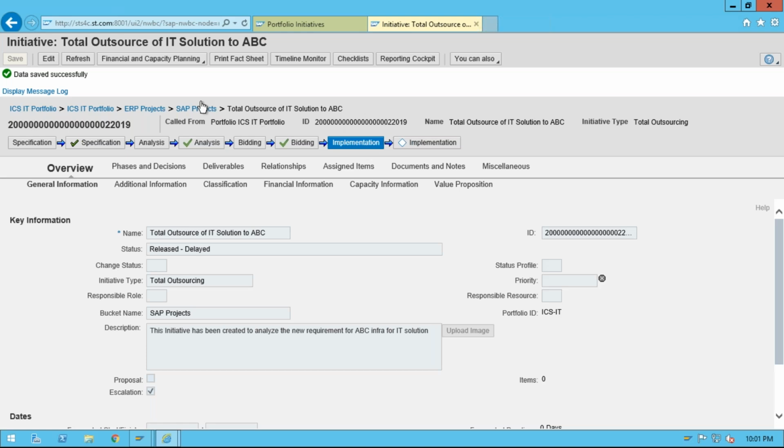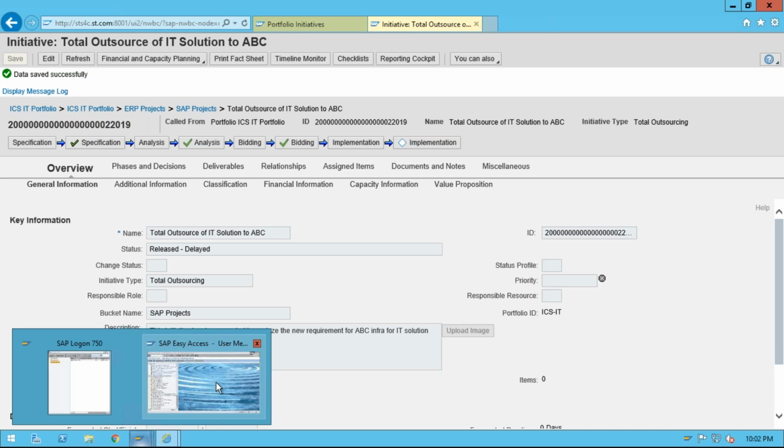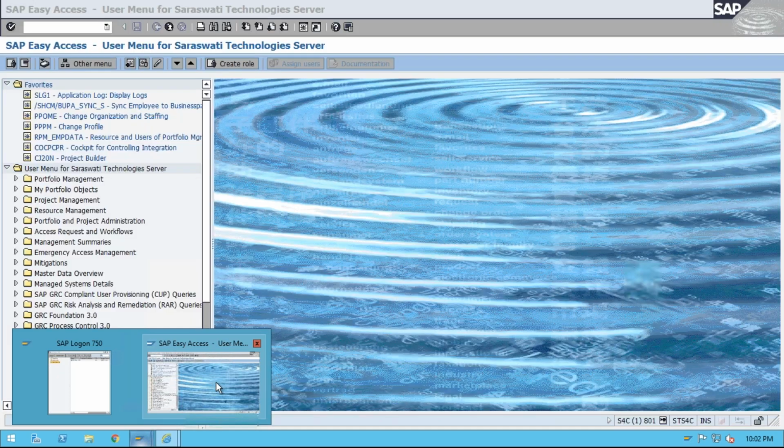Whatever functionality we are looking at here, like financial and capacity planning, phase and decision point, deliverable, relationship, assigned item, everything will be available on item also. So what we can do as a practice is see the major functionality we have in the initiative, but in item we can go one by one: what the phases are, how we can configure the phases, how we can configure the financial and capacity planning. The way of configuration is exactly the same. So first of all, we will understand the major profiles or major configuration we need to do for the initiatives.